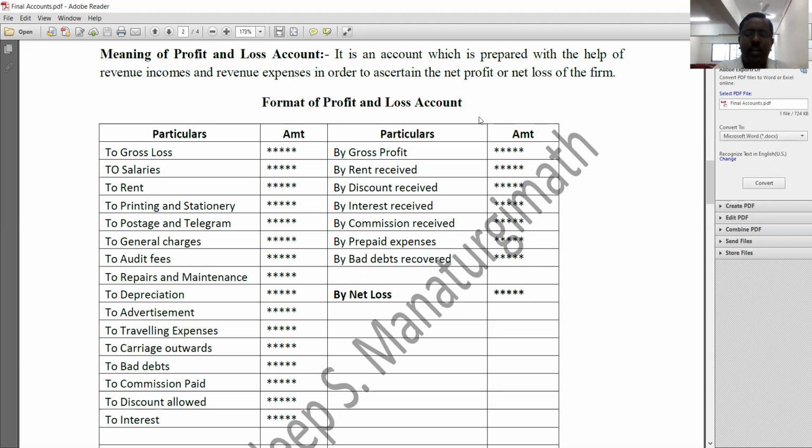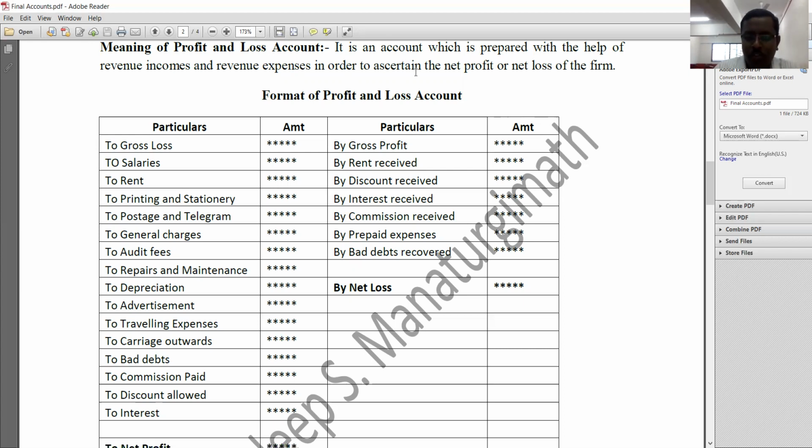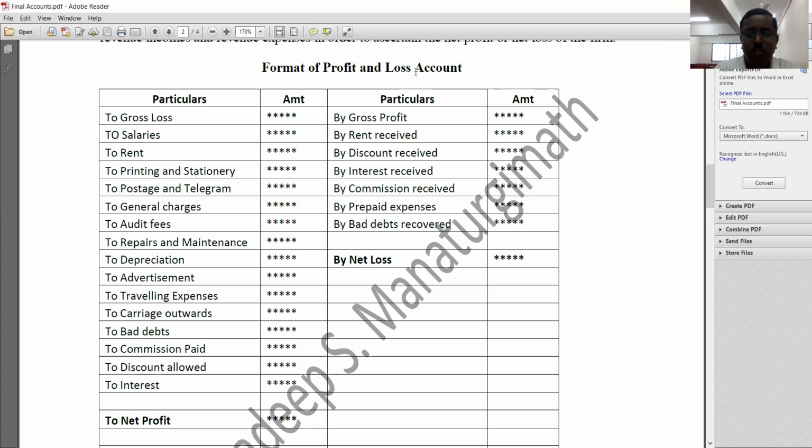Okay. See here, first of all, it is an account which is prepared with the help of revenue incomes and revenue expenses, that is indirect incomes and indirect expenses, and it is prepared to know the net profit or net loss of the business. Yes, this is the format of profit and loss account, where on the debit side, you people need to record all indirect expenses or revenue expenses recurring in nature, and on the credit side, you need to record all indirect incomes. Let's see which items appear on the debit side of this profit and loss account.